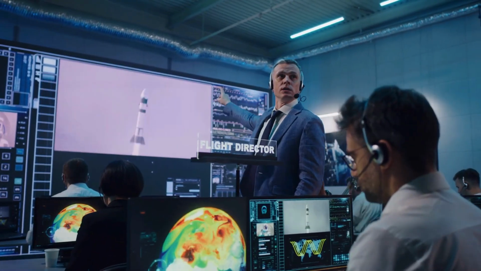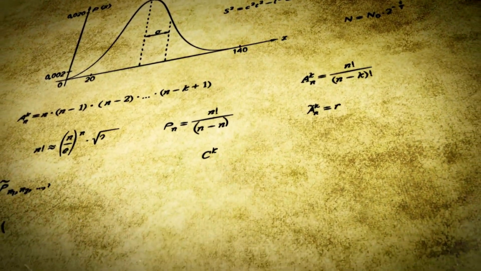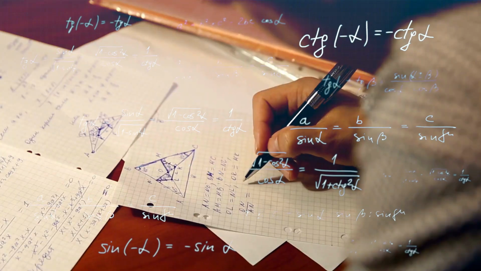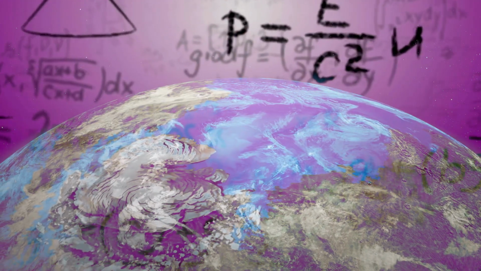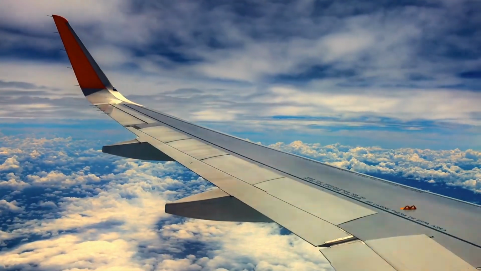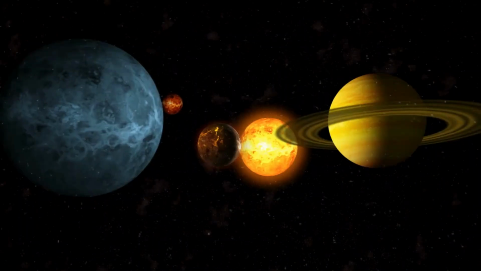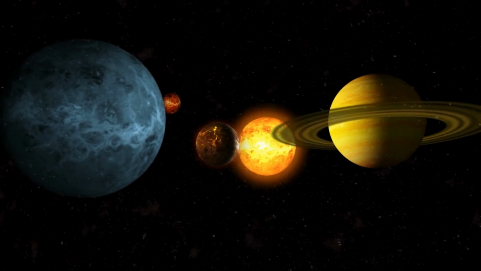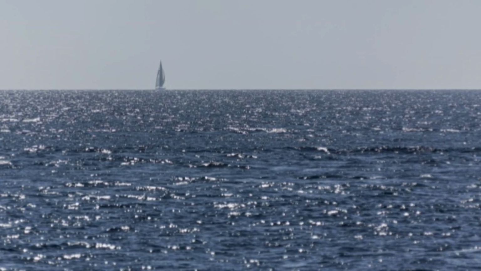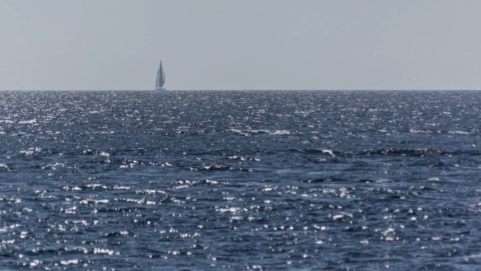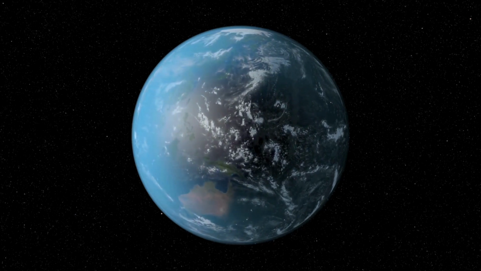In addition to these visual affirmations, mathematical evidence strongly corroborates the spherical model of the Earth. Through geometry and trigonometry, calculations reveal how distances on Earth's surface, the curvature visible during long-distance flights, and the angles at which stars are observed from different latitudes all align perfectly with the globe. The way ships disappear hull first on the horizon and reappear mast first can only be accurately described using spherical geometry, further validating the Earth's roundness.